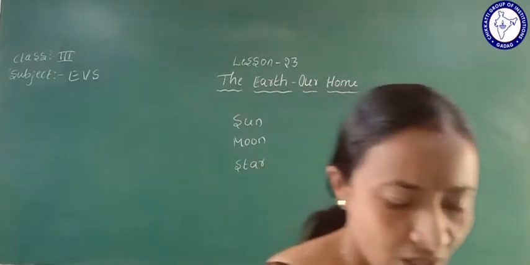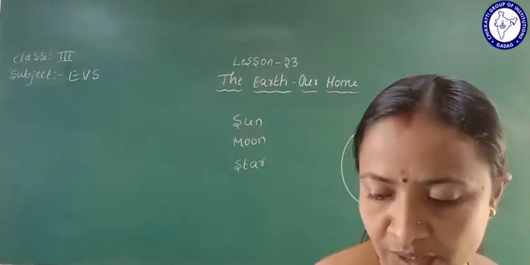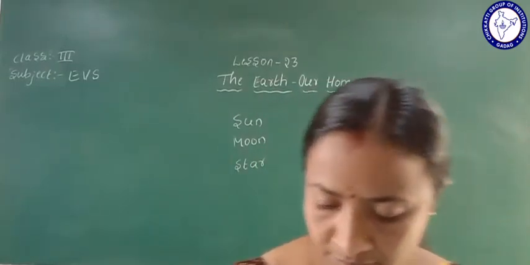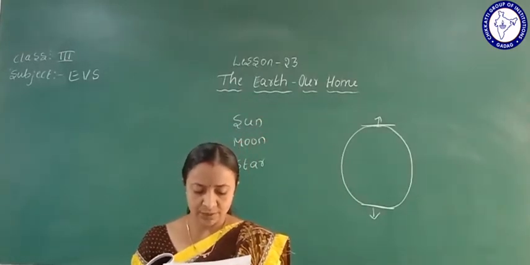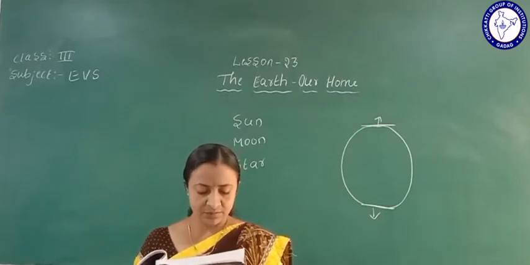These lines are drawn to note the position of a place and the distance between two places.